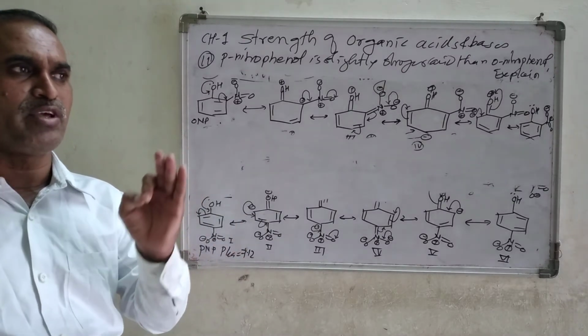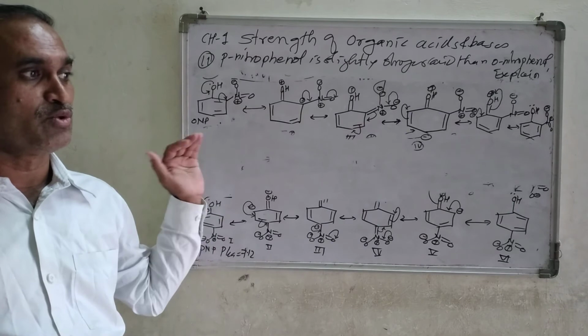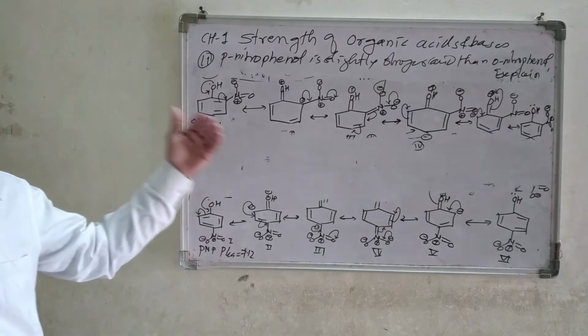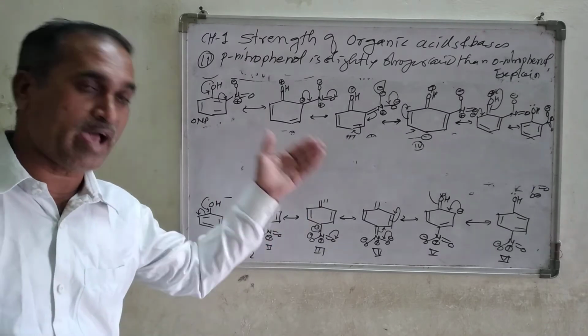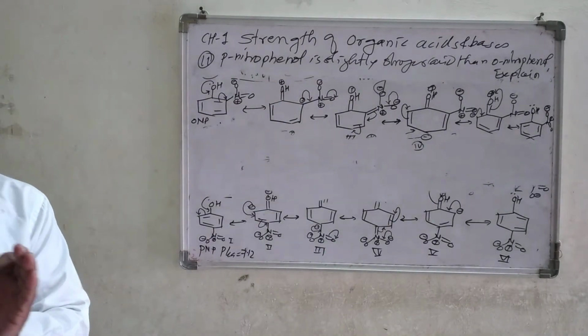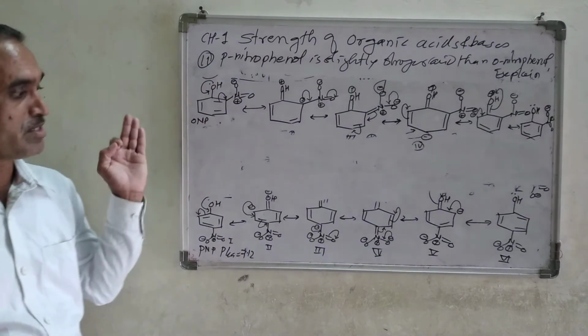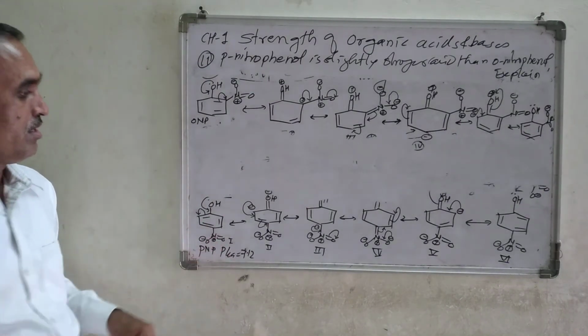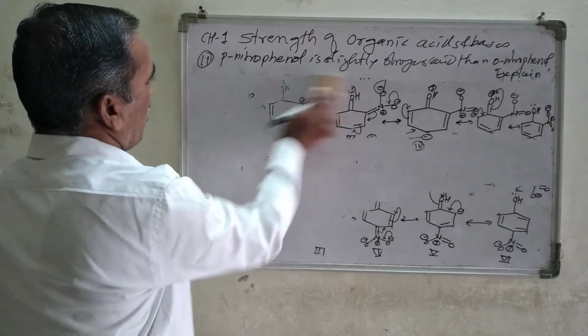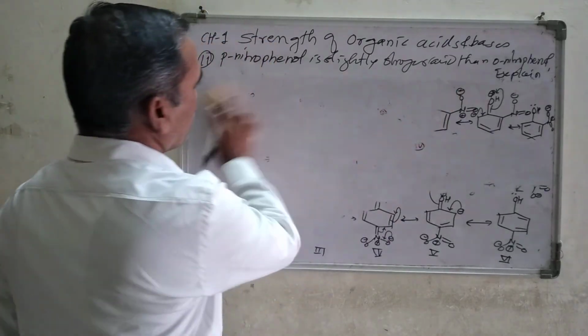That is very important. Here there is no need to draw the resonating structure because both have identical resonating structures. It doesn't matter, but the point is which one is slightly stronger than the other. Let us draw the structure of these two only.